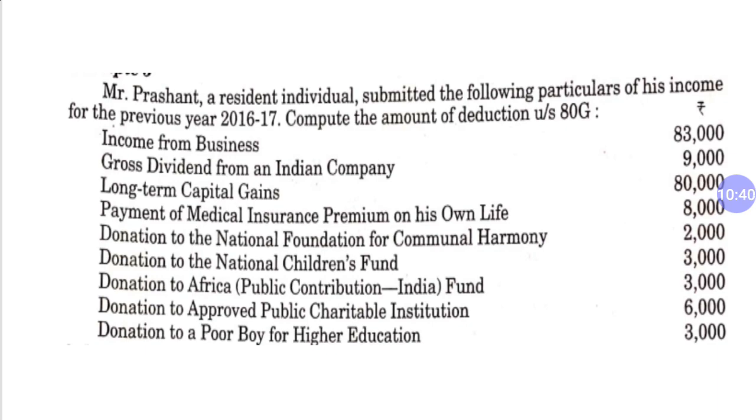This is 80D, and donation to National Foundation, donation to National Children Fund, donation to Africa Public Contribution Fund, donation to approved public charitable institution, donation to poor boy for higher education. This last donation is not eligible for deduction. Now let's check what is the total amount of donation he paid.